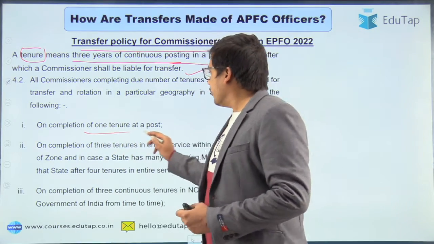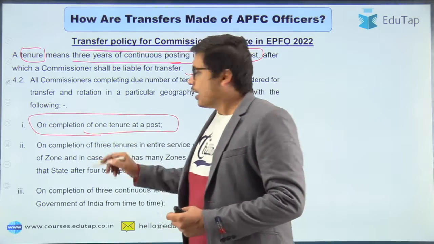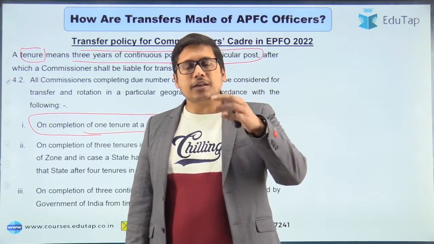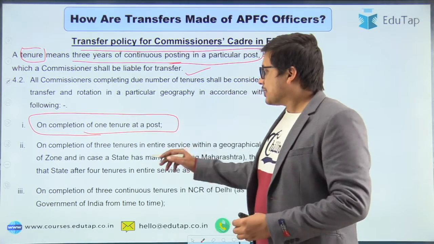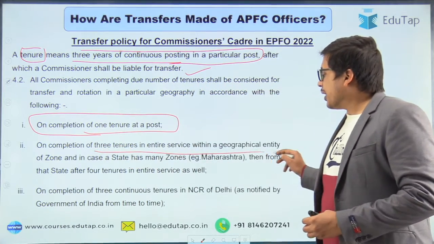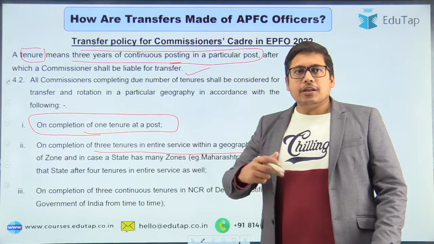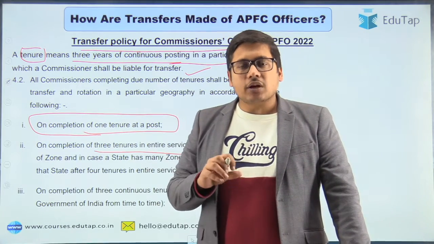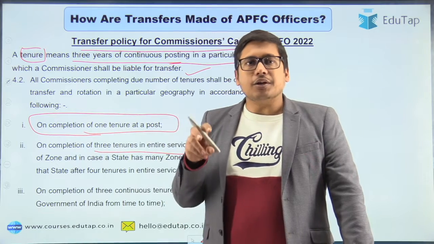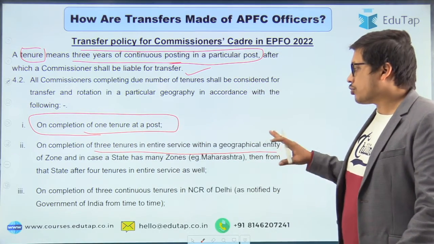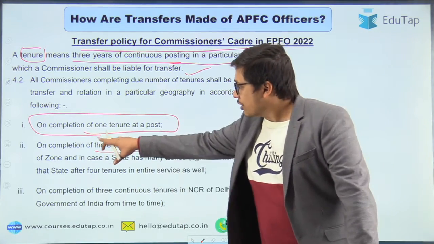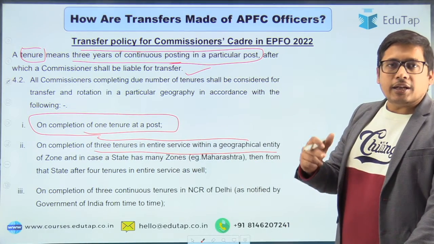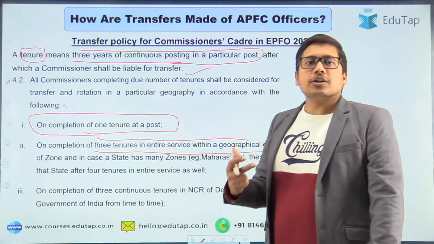So if you complete one tenure at a singular post in a singular city or office, if you complete 3 years, then you are liable to be transferred. Next, if you complete 3 tenures in entire service within a geographical entity, then you are liable to be transferred outside that entity. For example, in the EPF organization, the entire country is divided into various geographical or territorial zones. So if you serve 3 tenures in entire service within a geographical entity, then you are liable to be transferred to some other geographical entity.